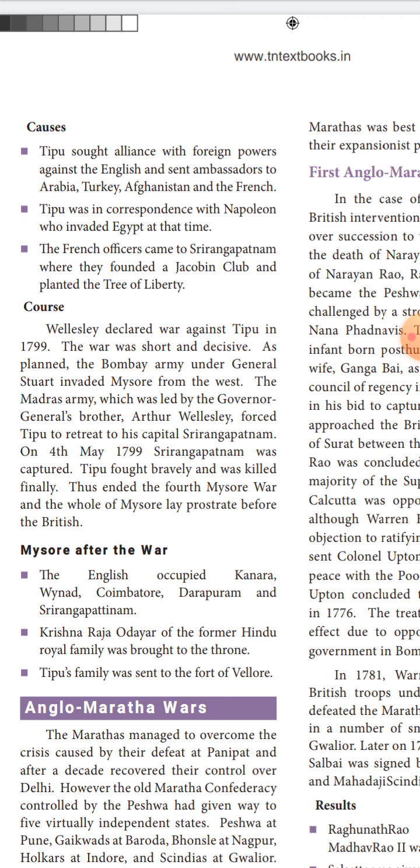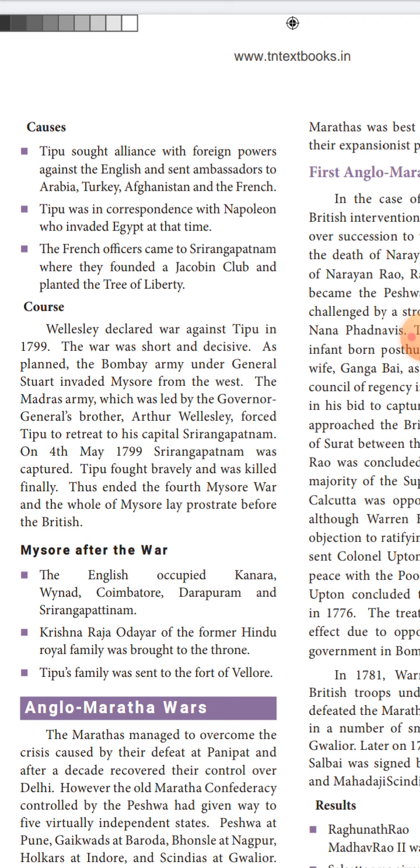After that, Srirangapatnam was captured on 4th May 1799. Tipu Sultan fought bravely, but in the end he was killed by the British.